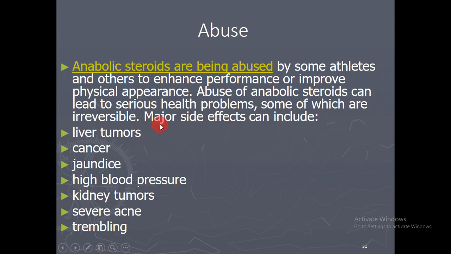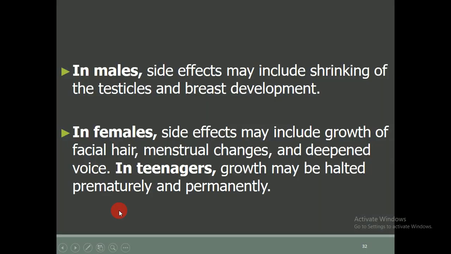These are the major side effects reported in the literature if a person uses anabolic steroids. There may be chances of liver tumor, there may be chances of cancers, it may cause jaundice, high blood pressure, kidney tumor, severe acne, and tremblings.